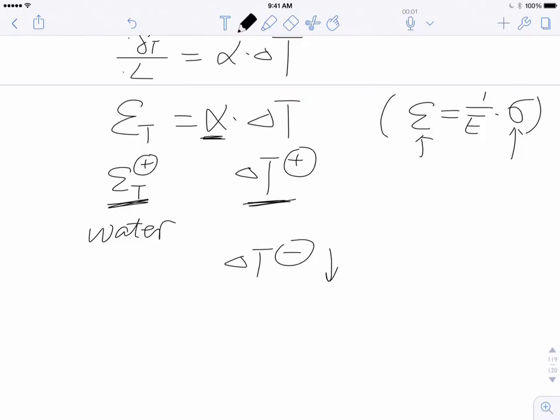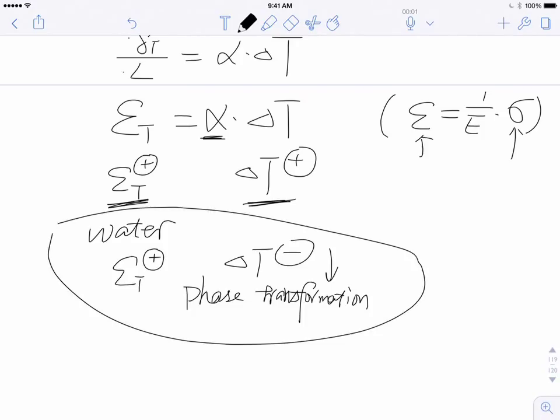Because you change from room temperature all the way to maybe minus 20 degrees C. But the strain induced is positive because it expands, because the water becomes ice and there's a phase transformation involved. Once you have phase transformation involved, things are different because the density and everything are different. So water is a special case, which we'll deal with later.